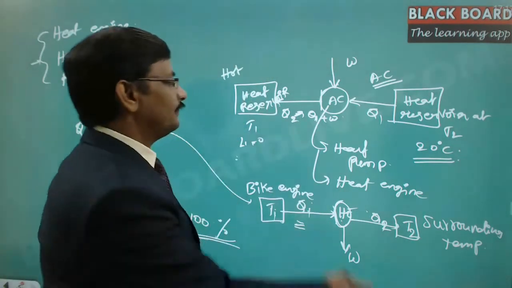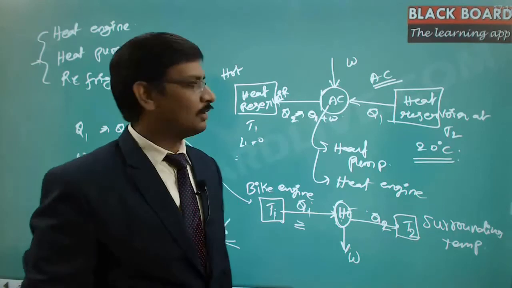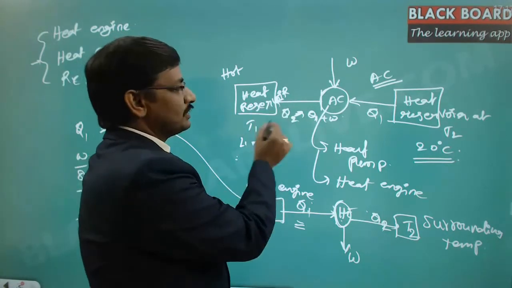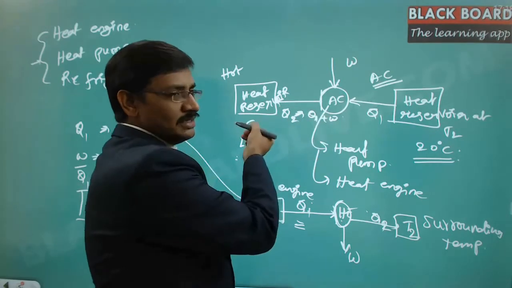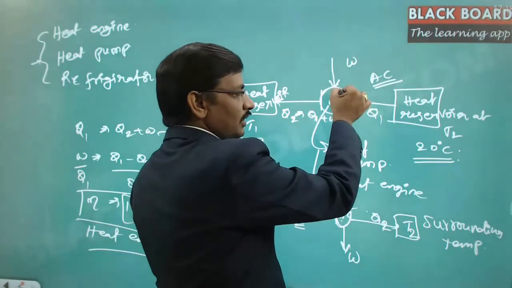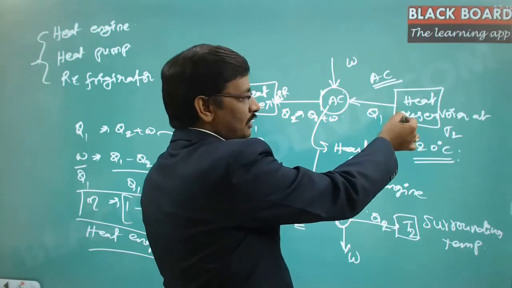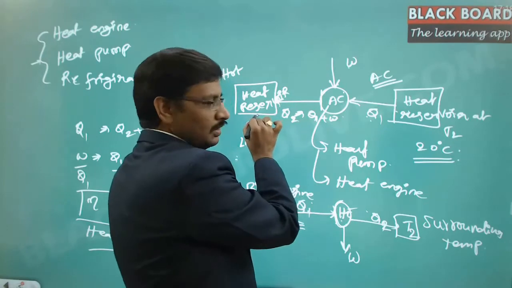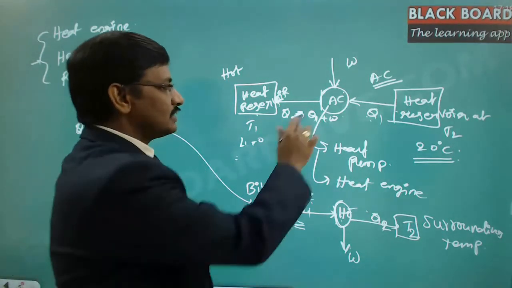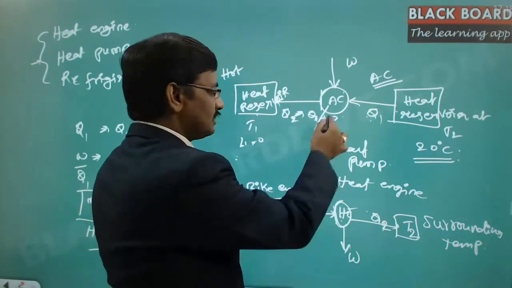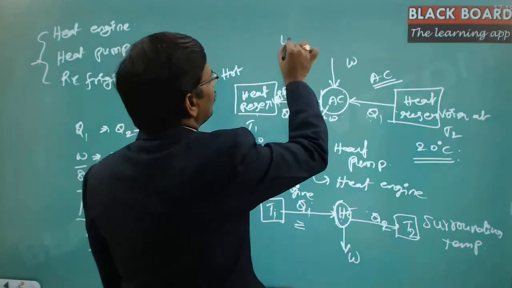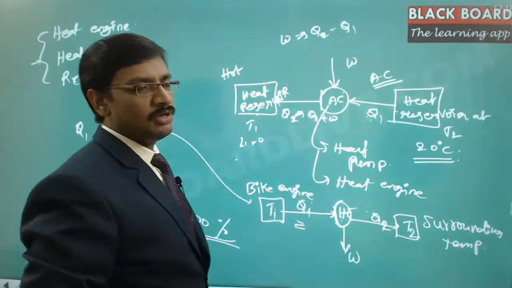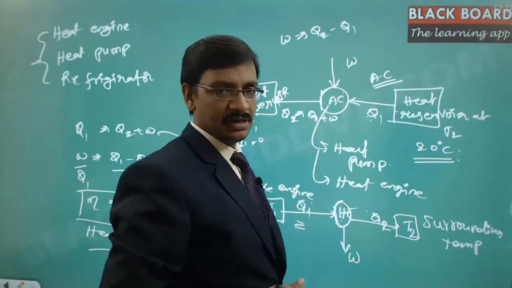Now in the case of a refrigerator or the heat pump, if you notice, at the hotter temperature the energy is going out, and certain work you are doing here, and at the colder temperature you are taking certain heat. So W plus Q1 is supplied to Q2. Hence the work essentially what we are doing here is W. Now W is equal to Q2 minus Q1. So W is the work that we are doing in this particular case.